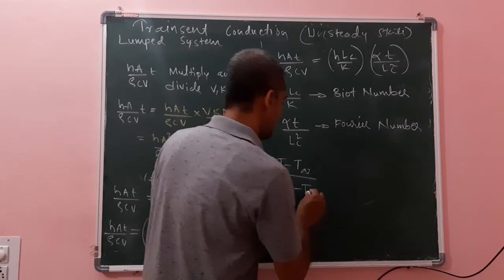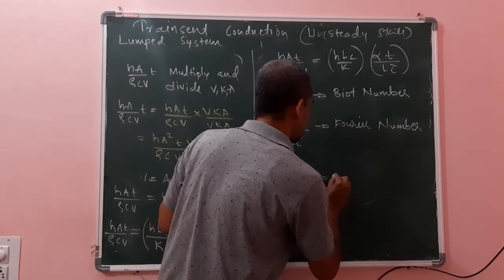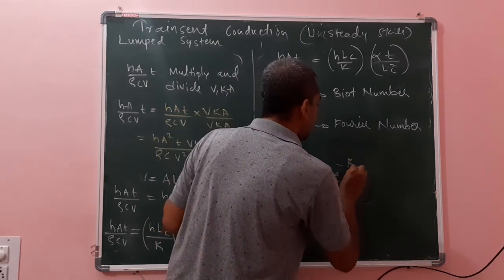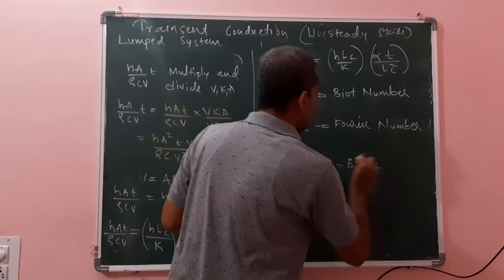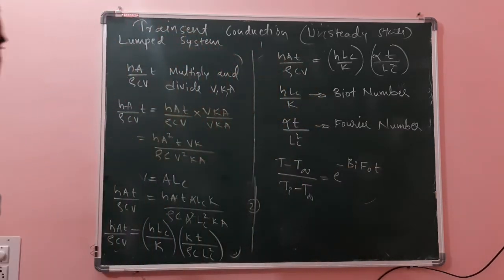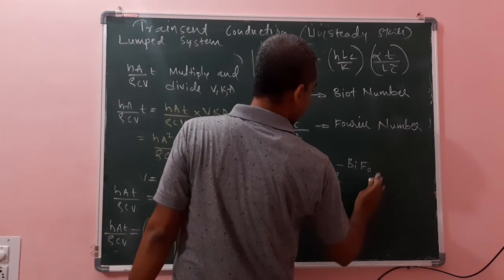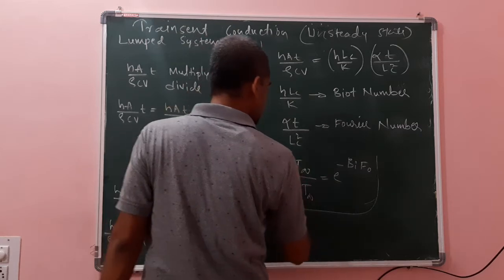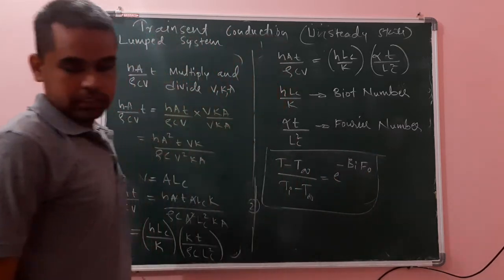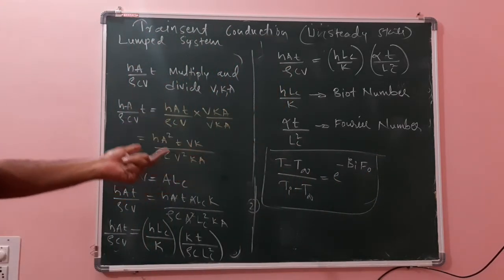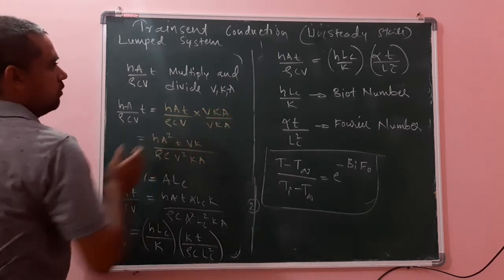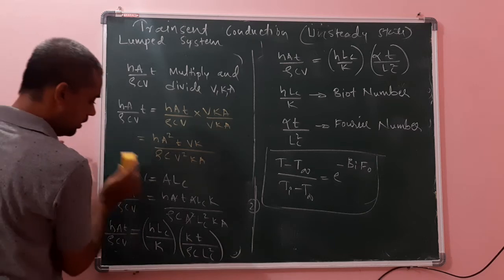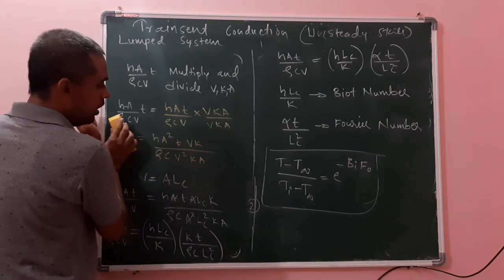Its significance: (Ti minus T infinity) is equal to e raised to minus of Biot number into Fourier number. Okay, only Fourier number, Biot number into Fourier number. This expression is important. Further, I will tell what is Biot number and Fourier number within 1 minute.